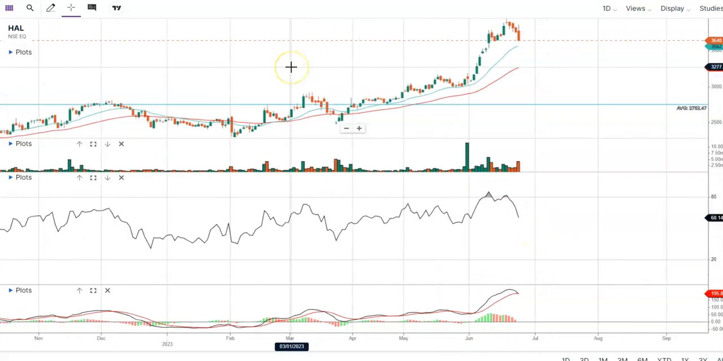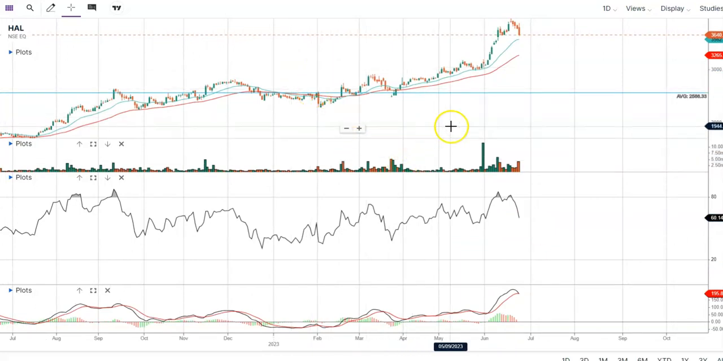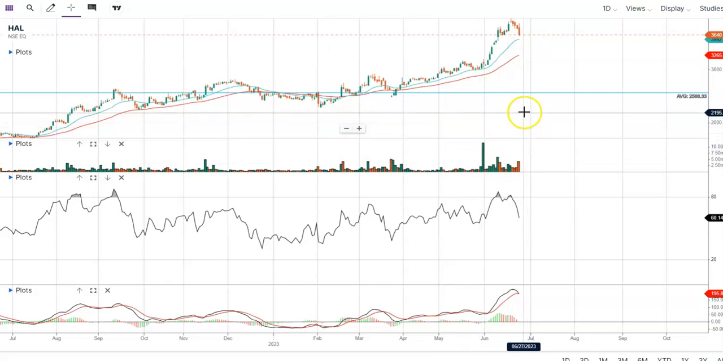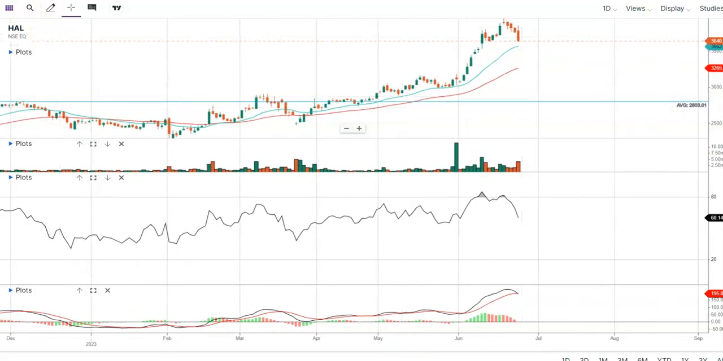There was news today that it will be collaborating. An MOU was signed between HAL and GE. So this was great news about this company today.